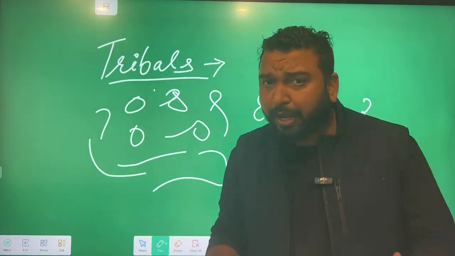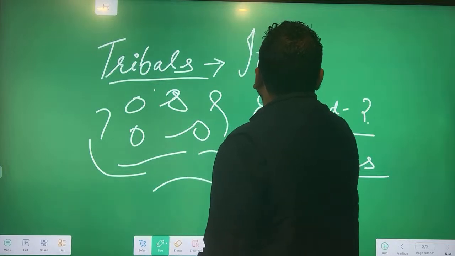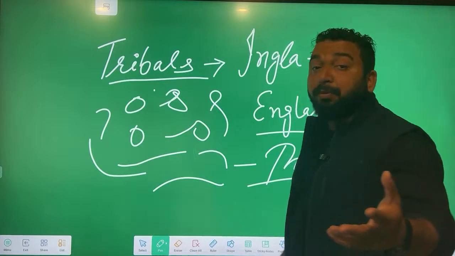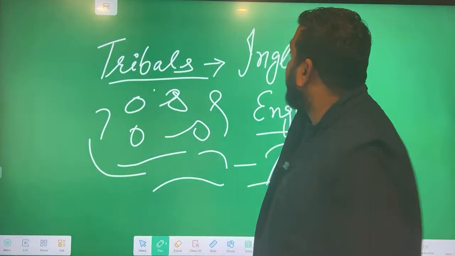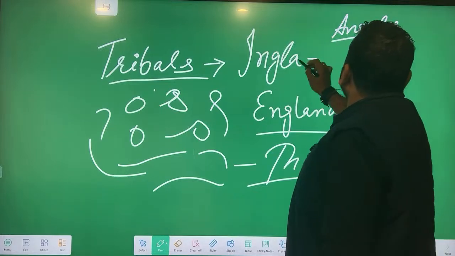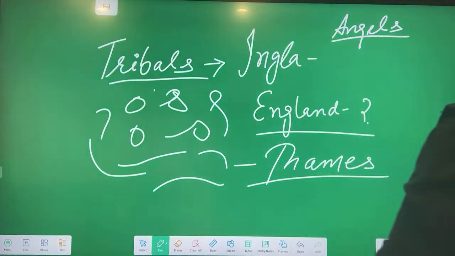They had their own names. There was a tribe called Ingla. Some people, in the books written by Indian writers, call them angels. So Inglas or angels, you can take it your way. You can use whichever name you like.